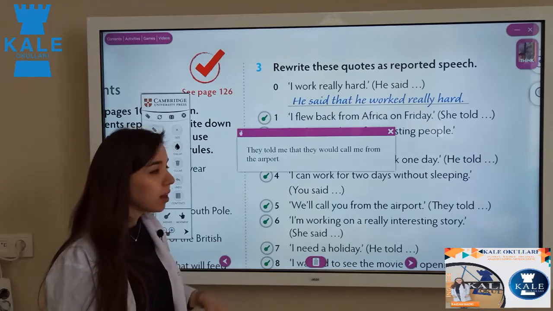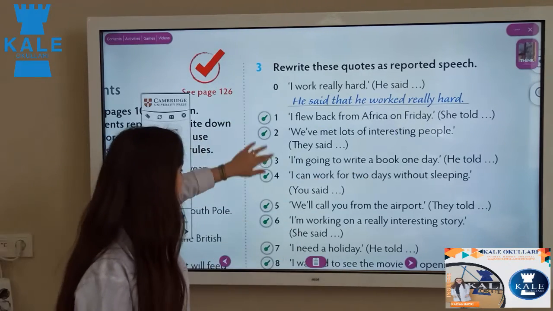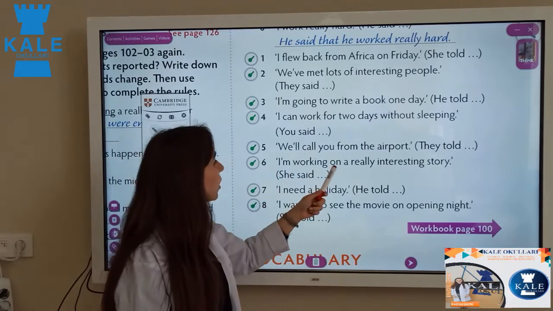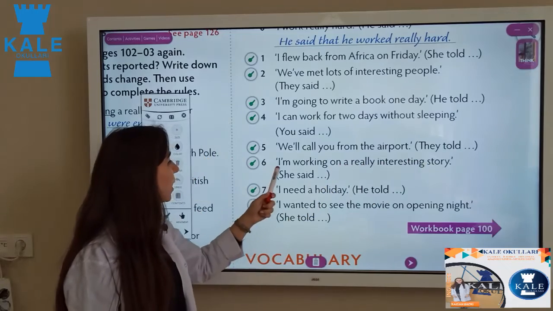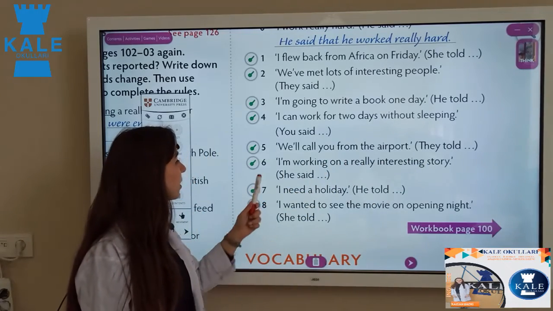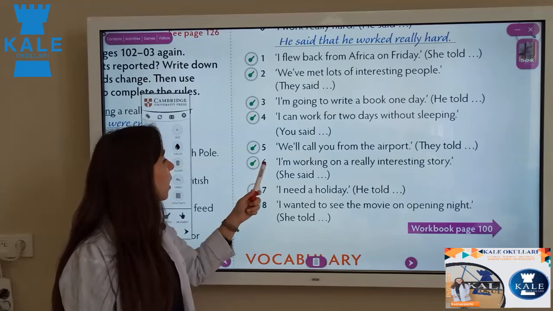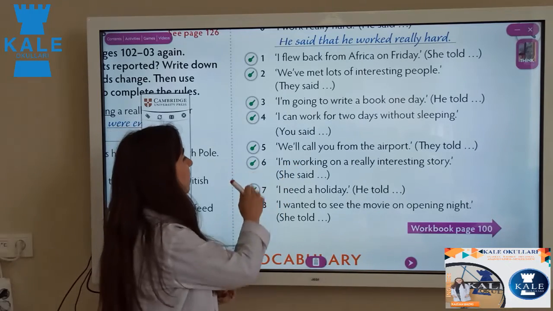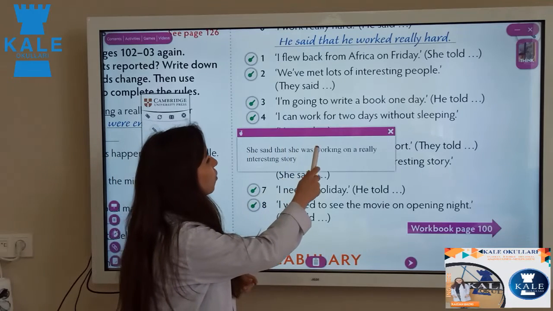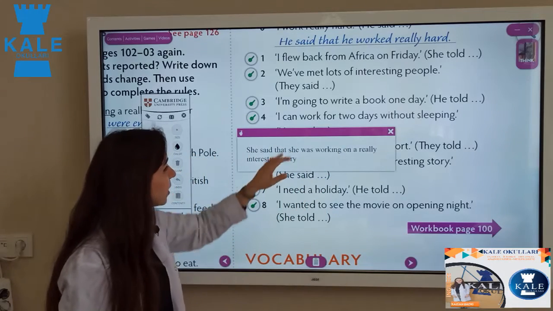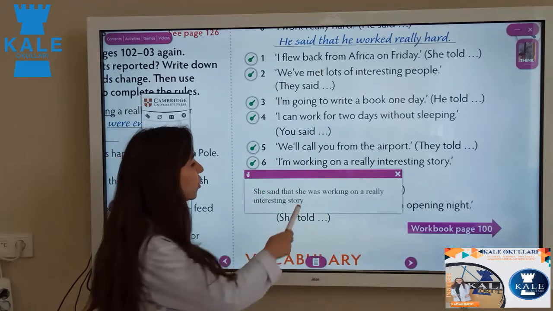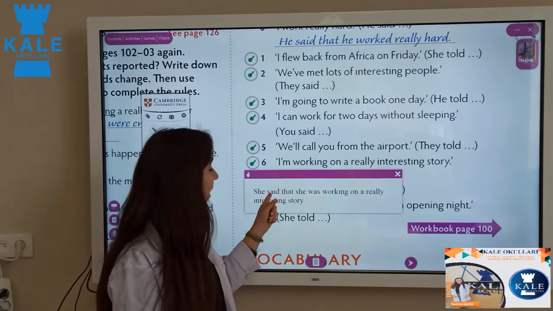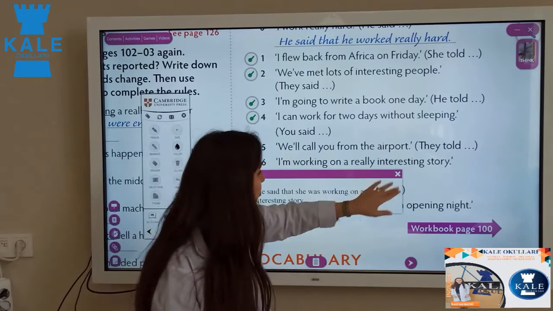We also have 3 other examples. We are going to do them. Look at number 6. I'm working on a really interesting story. Yes, so I'm working is going to change to was working. Look at here. She said that she was working on a really interesting story. So I'm working just changes to one tense before, was working. And here we have said, so we don't need any object.